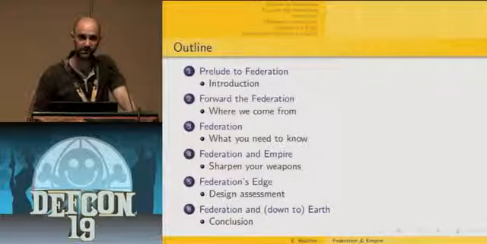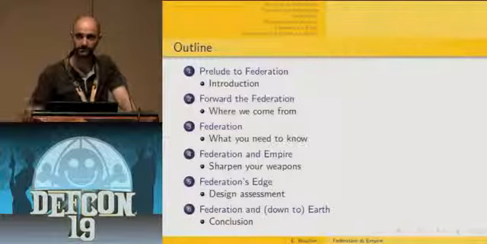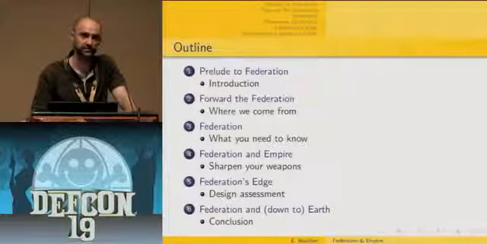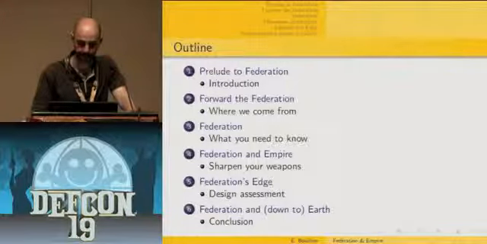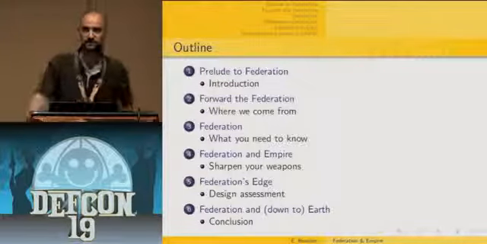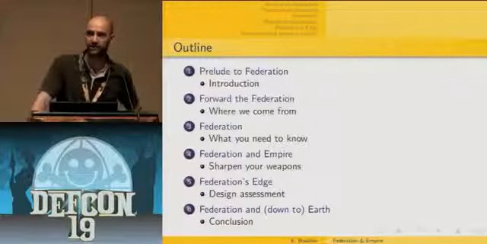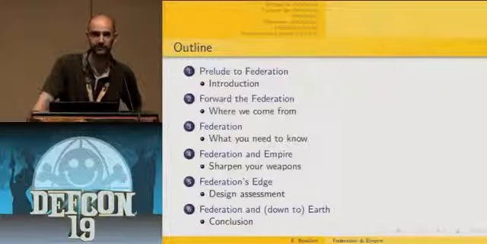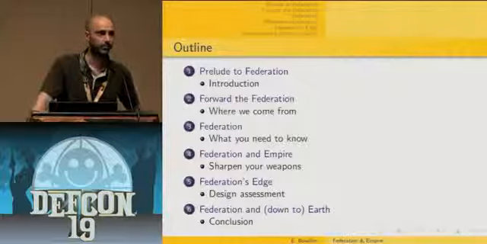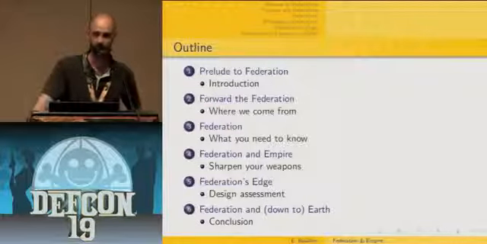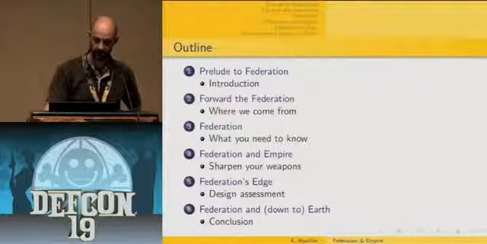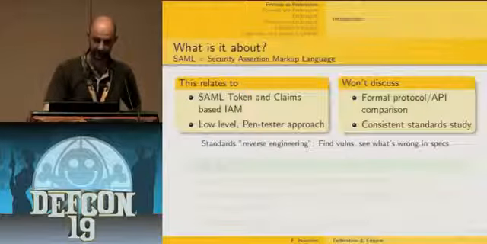And in this part, I'm going to illustrate the type of results that these kinds of tools can provide. And in the last part, I'm going to present and discuss some security considerations and issues that we need to have in mind prior to considering joining or creating such a federation. And finally, a conclusion. So let's get started.